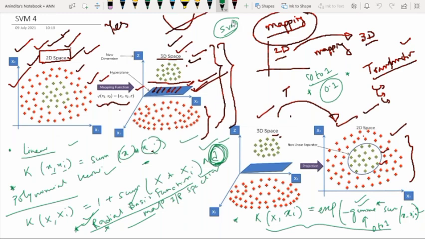But again, there is one but. Whatever we have discussed today is about support vector machine when it is used for classification. But I have already stated that support vector machine is also used for regression. And we also have to understand this mechanism, how it is applied to classification as well as regression.